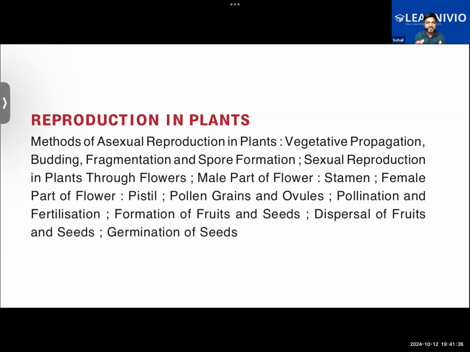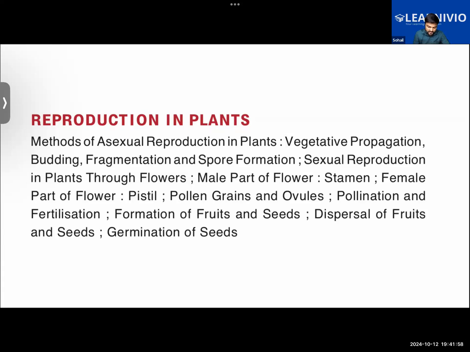So there are different kinds of plants that can be grown without the help of seeds, and some which can be grown with the help of seeds also. Further, we will see that there are leaves of some particular plants from which a new plant can grow. Normally we know from seeds, from a stem, from the root a new plant can grow, but we will see that from the leaves also some plants can grow. Further, we will learn how some plants can grow via fragmentation, spore formation and budding.